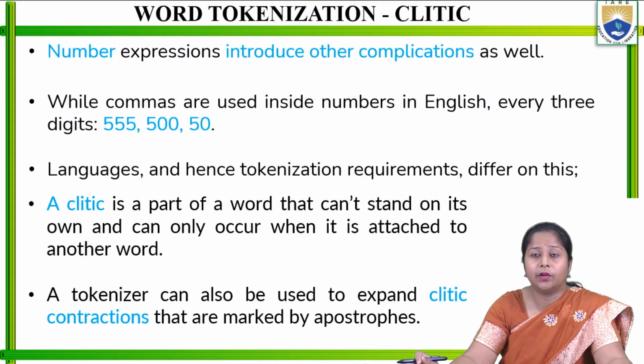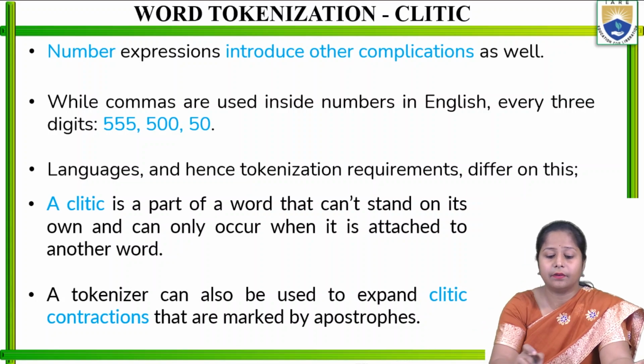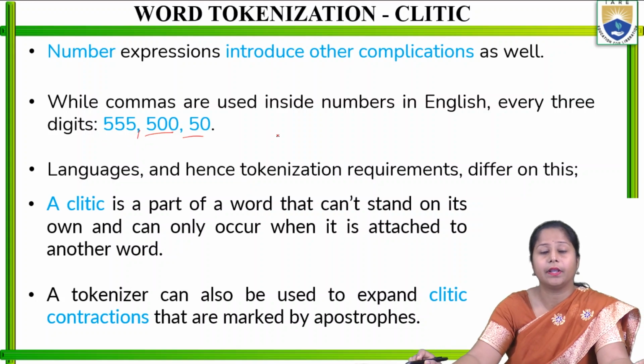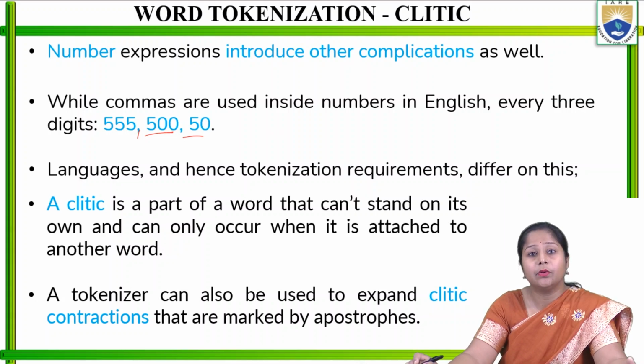Number expressions introduce other complications as well. Whenever numbers are used, some other complication can also be there. Commas are used inside numbers in English, every three digits, like 555,500. So that is going to segregate different numbers with the help of commas, with the help of punctuation. So the tokenization required differs across languages.